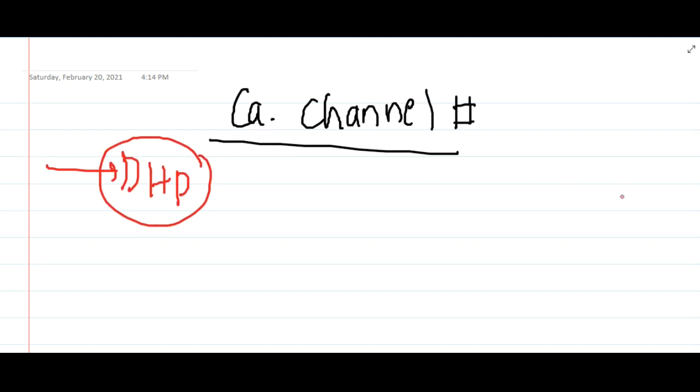Then the next group of antihypertensives are calcium channel blockers. These calcium channel blockers are of two types: one which is dihydropyridines, and second which are non-dihydropyridines. In this chapter, first we will learn about dihydropyridines.